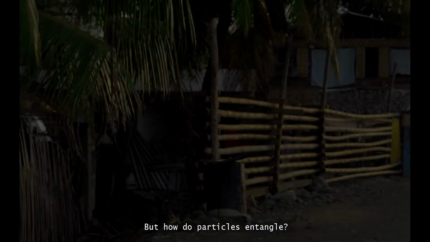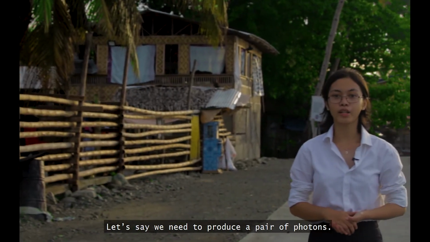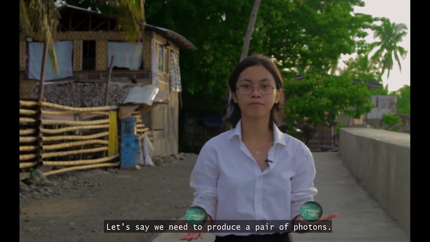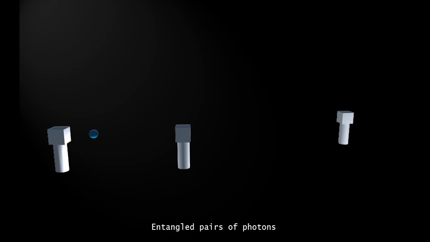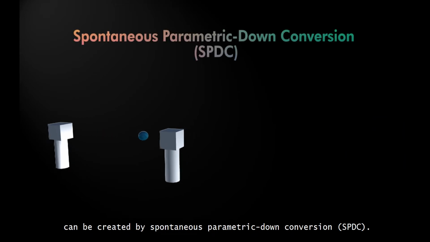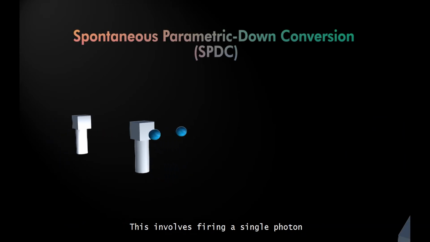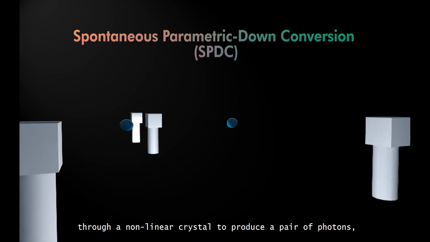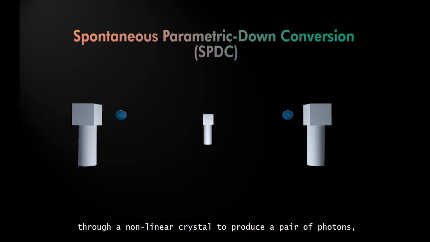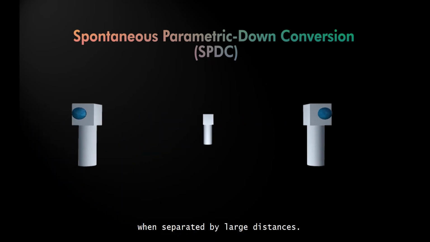But how do particles become entangled? Let's say we need to produce a pair of photons. An entangled pair of photons can be created by spontaneous parametric down conversion. This involves firing a single photon at a nonlinear crystal to produce a pair of photons, which remain correlated even when separated by large distances.